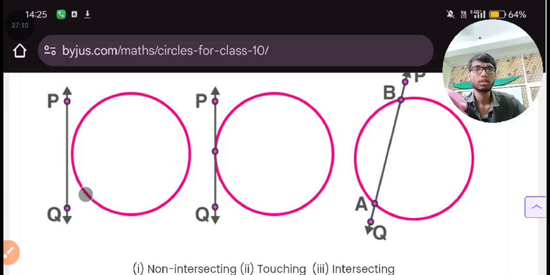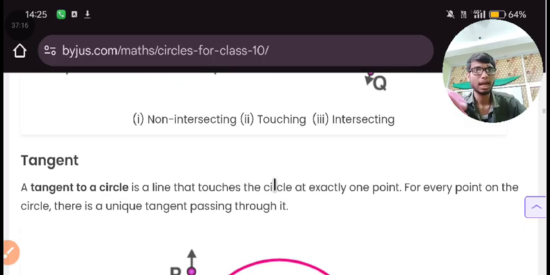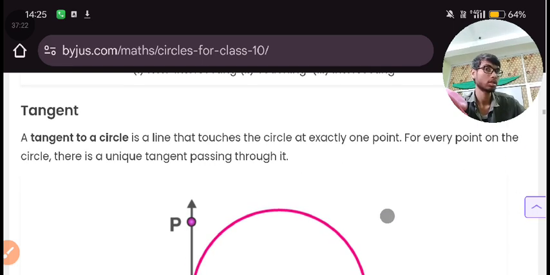What is happening over here? This is non-intersecting. It is touching, and this is intersecting. This is what is happening. So let's see about a tangent. A tangent to a circle is a line that touches the circle at exactly one point. Not exact, but approximately at one. For every point on the circle, there is a unique tangent passing through it.